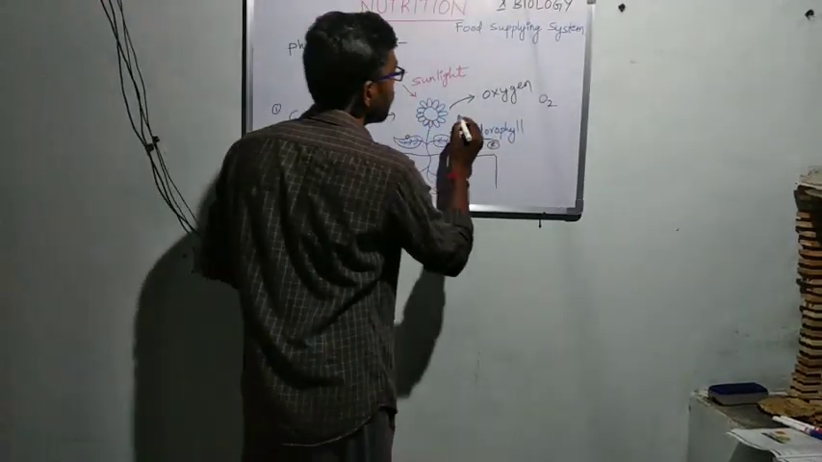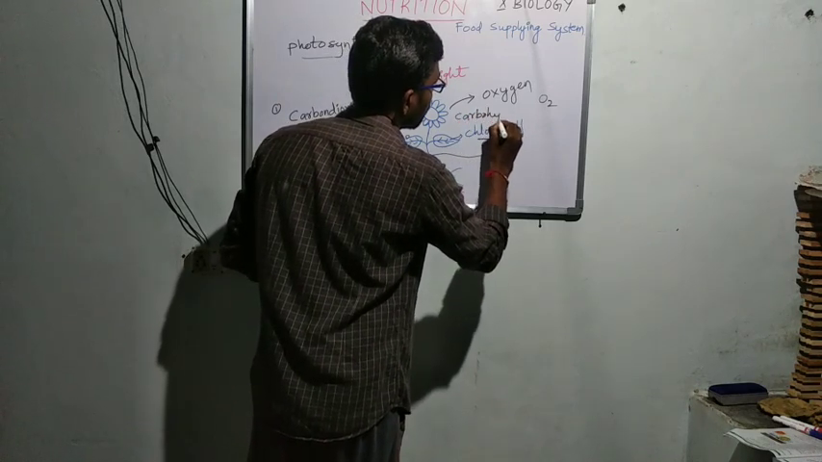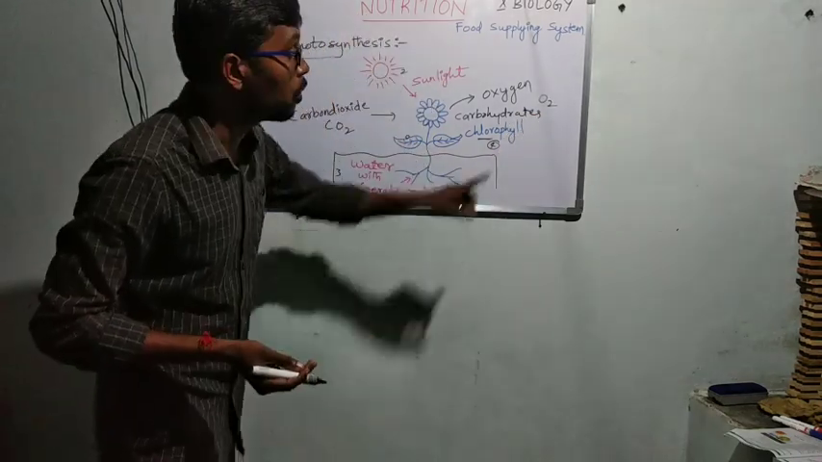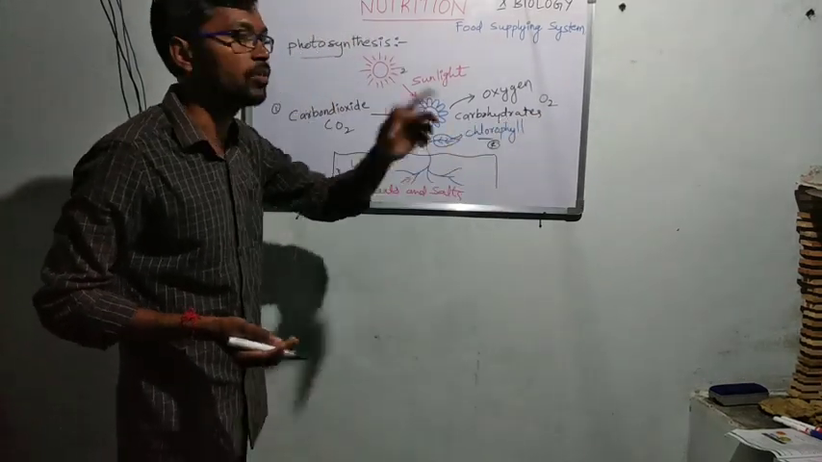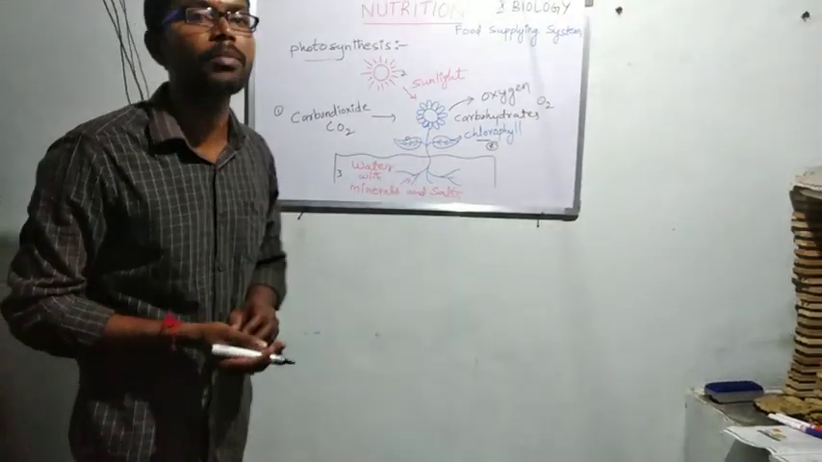And they make carbohydrates. These carbohydrates are converted to starch and stored in the leaves and various parts of the plant.